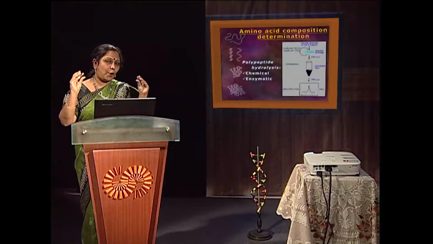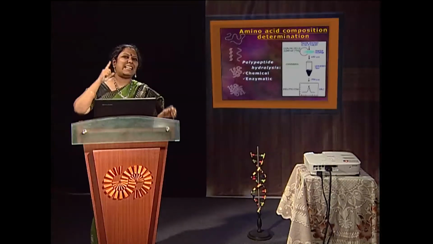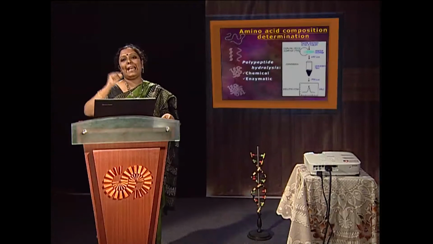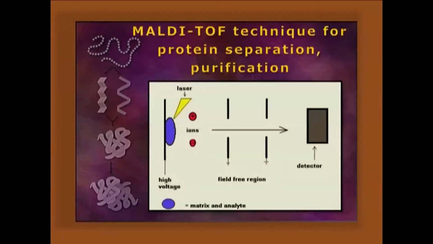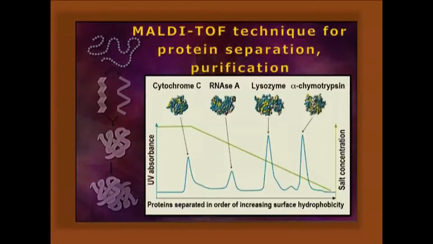Now, after knowing the amino acid composition, it is automated as well by application of beta mercaptoethanol and phthalaldehyde. You can have the fluorescent product, fine. For each and every amino acid, a specific fluorescent signal must be there. So, the automated signal by HPLC will help you to identify the particular amino acid. Now, separation of all those peptides and amino acids can be done by MALDI-TOF technique, ion spray technique, SDS-PAGE technique, and they can also be purified.